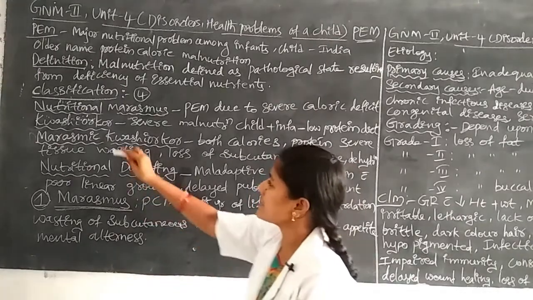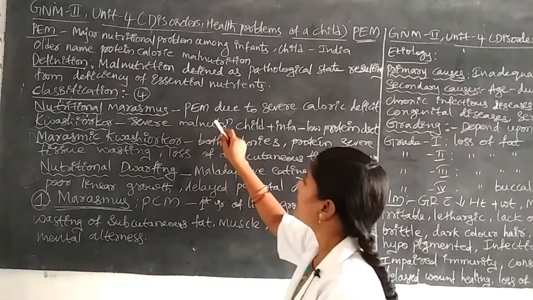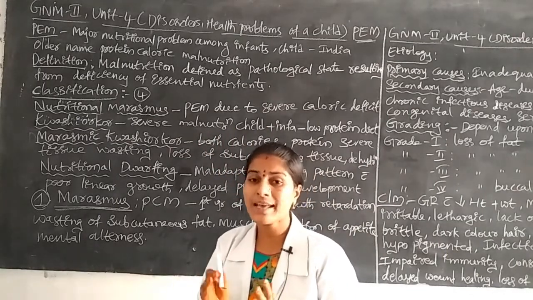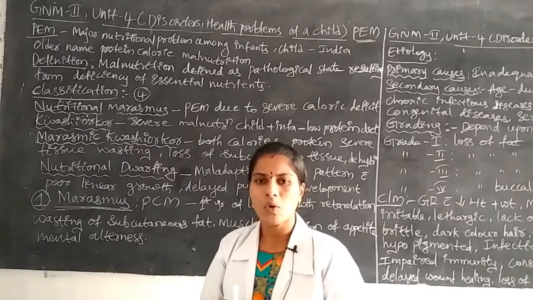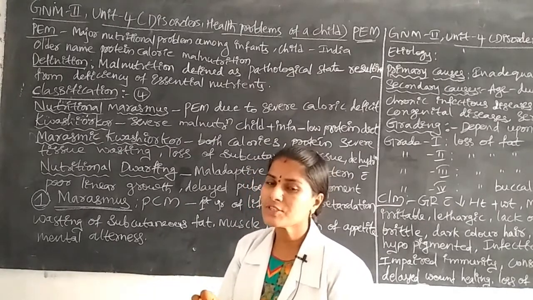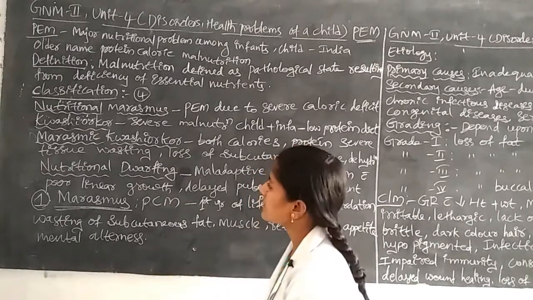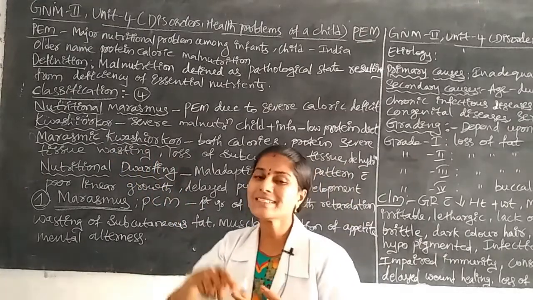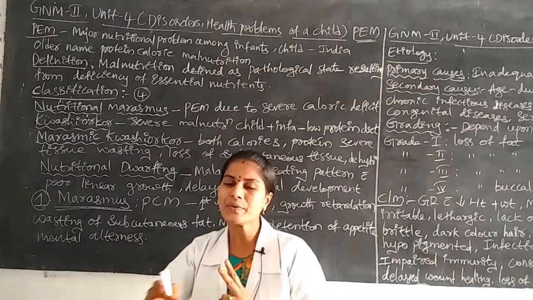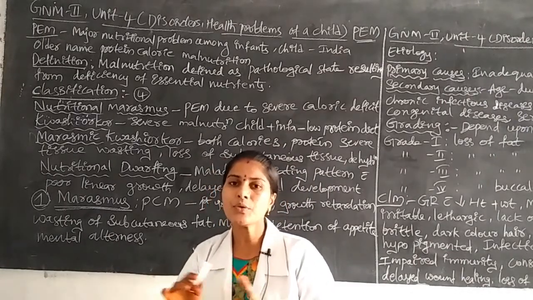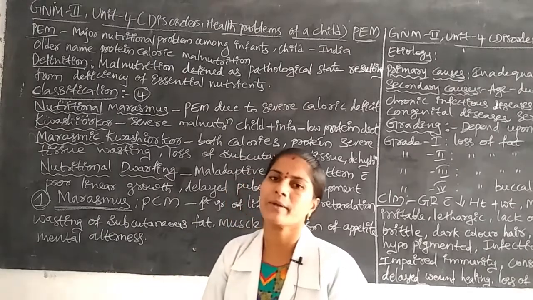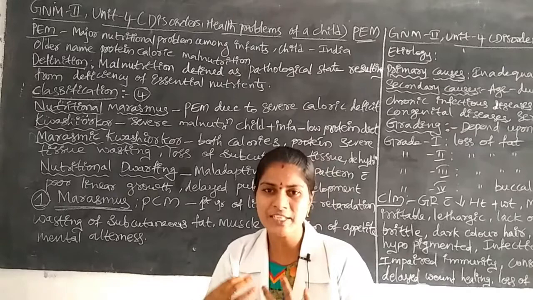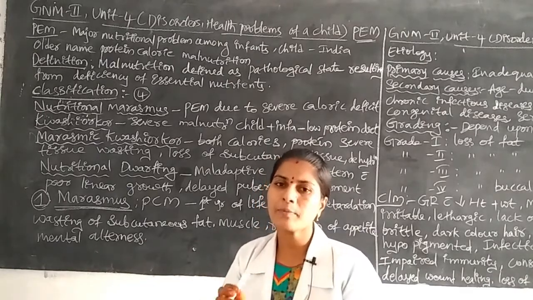Sometimes in the kwashiorkor disease condition, the children are suffering from only a low protein diet. The protein level in the body should be less. Next, the third one, marasmic kwashiorkor: in this, both nutrients, protein and calories, will be lost in the body. They are eating well, but sufficient protein and sufficient energy will be less in their body.